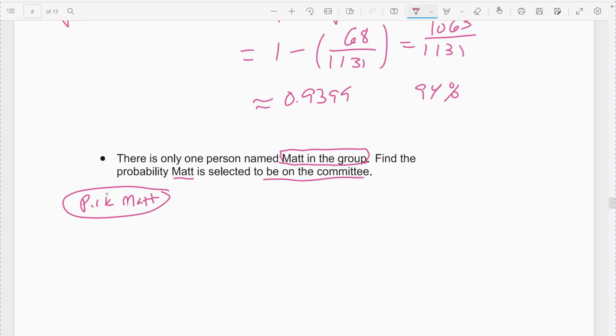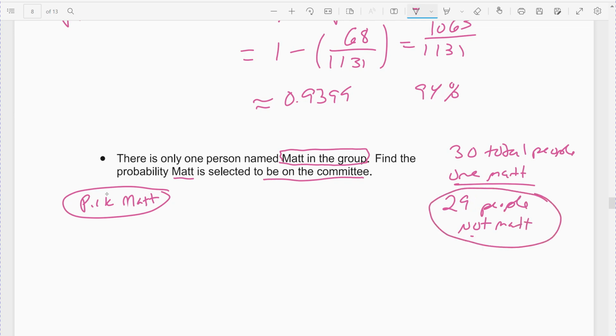So that means what's left, right? We have to figure out what's left, and that's where my probability comes from. There were 30 total people. One Matt who's been selected, which means there are 29 people that are not Matt, right?